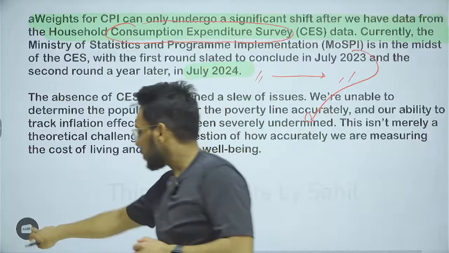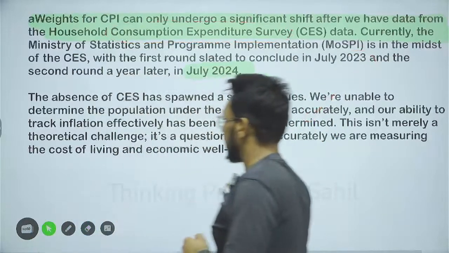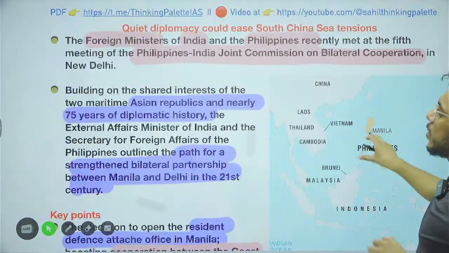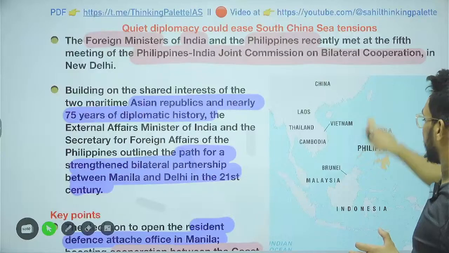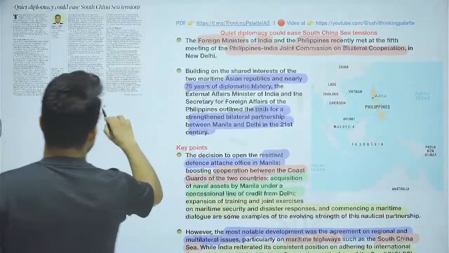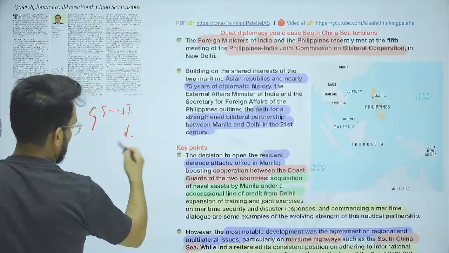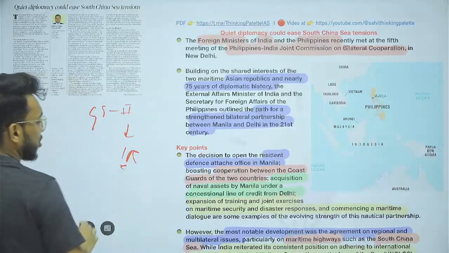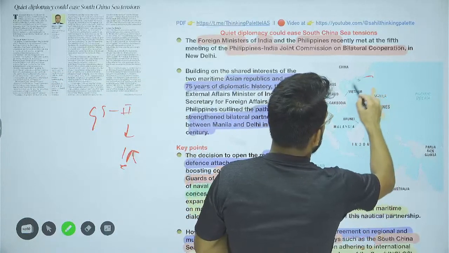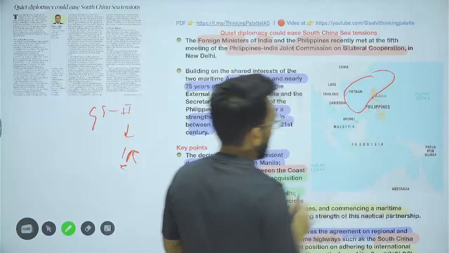And now moving to the next article. Quiet diplomacy could ease South China Sea tension. First of all, we will see this article with respect to GS paper number 2, international relations and international affairs. Now here you see this particular region. Here we have the South China Sea.